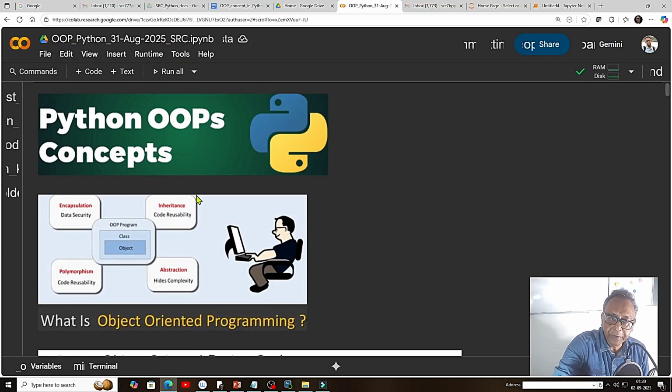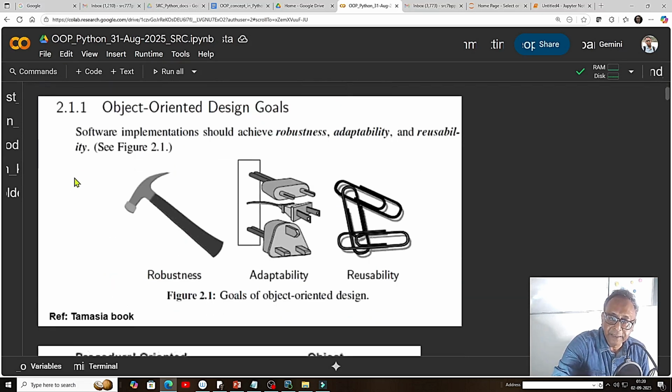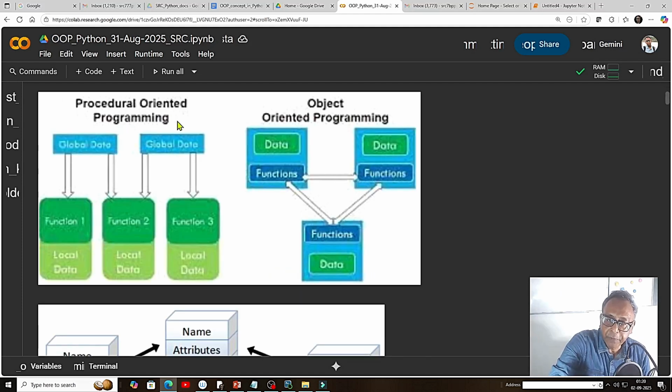Python object-oriented programming system concept. These objects are more rugged because they already have proven code. That is the main idea. In procedural programming, more stress is given to the function part, not on the object. The concept of object is not there. In object-oriented programming, the initial build-up time may take a higher amount of time because you have to create classes, derive classes, and design the system. Then the subsequent development in object-oriented programming, depending on the application, will be better.